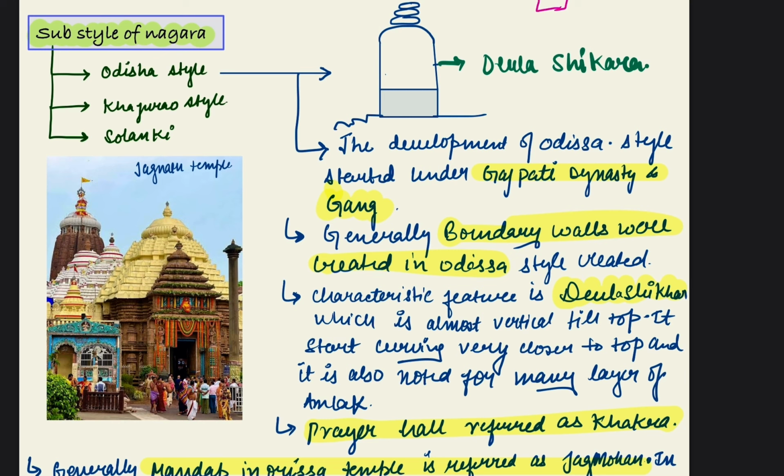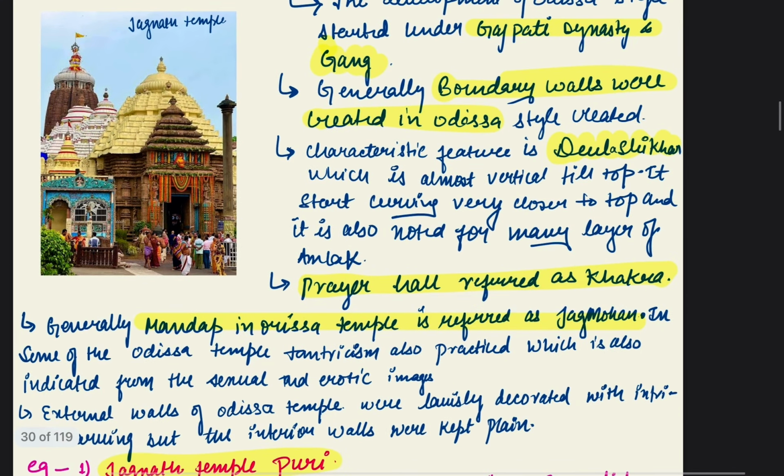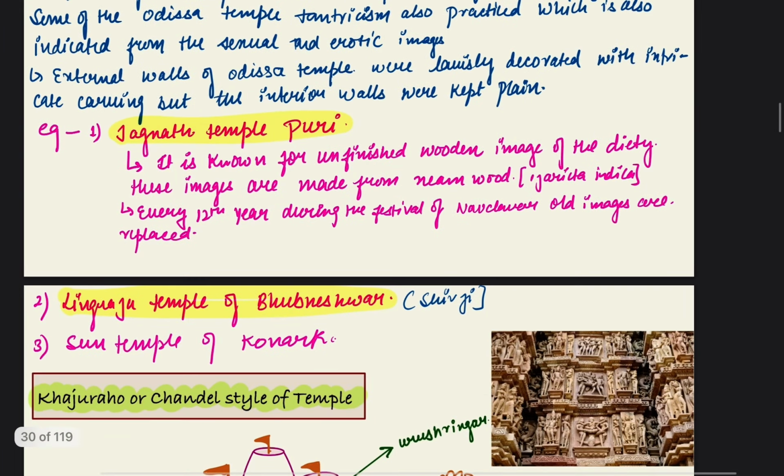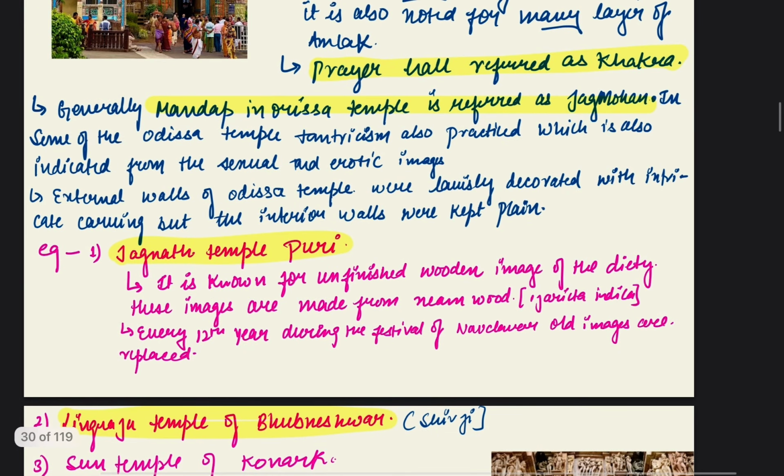The development of Odisha style started under the Gajapati and Ganga dynasty. Generally, boundary walls were created in the Odisha style of temple. Prayer halls were referred to as Bhoga Mandap. Mandap in Odisha temple is referred to as Jagmohan. The examples are Jagannath temple Puri, Lingaraj temple Bhubaneswar, and Sun temple of Konark. One of the unique things is that tantricism and erotic images were also carved on the temple architecture.